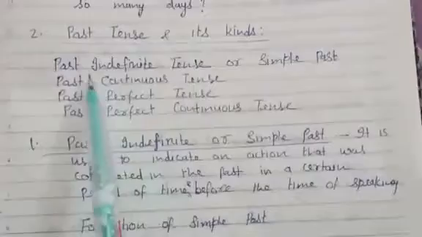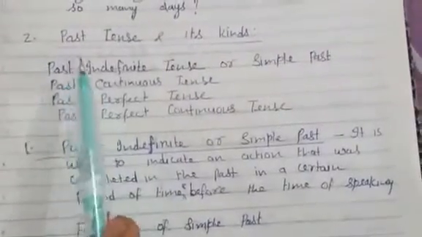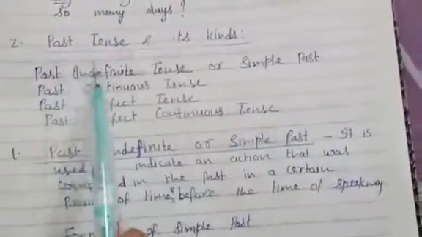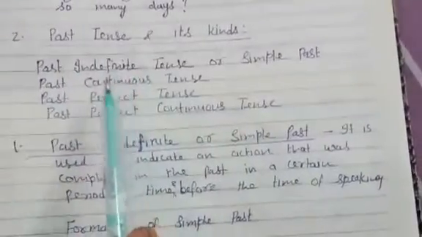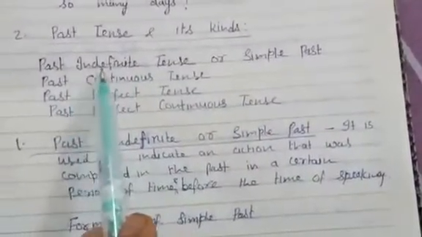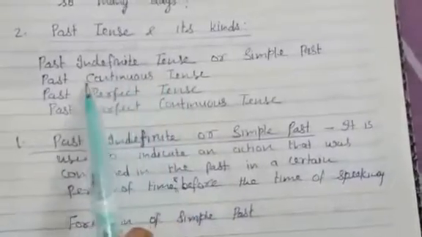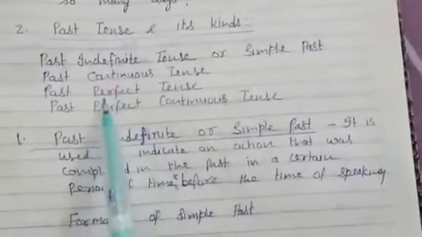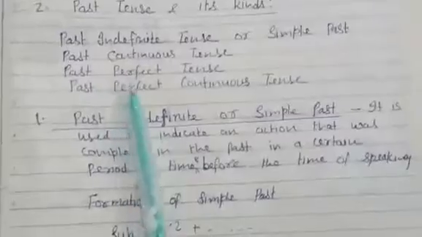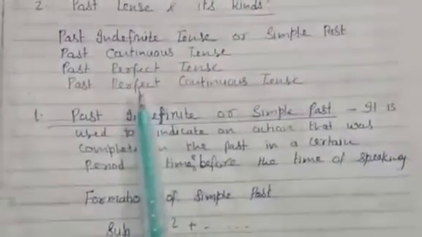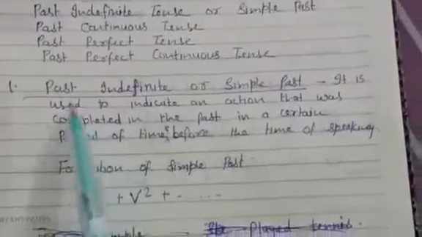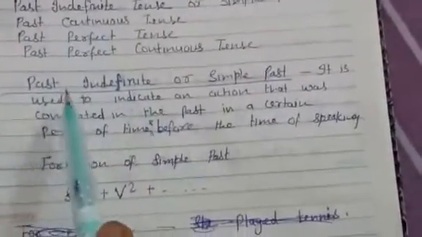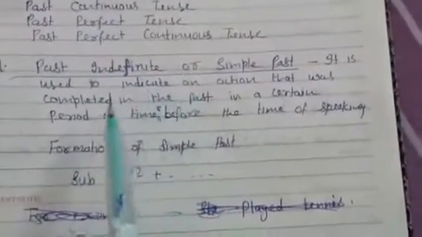Students, as I told you that each tense has four kinds. In the same manner, past tense has also four kinds. First kind is past indefinite or simple past. Second, past continuous tense. Third, past perfect tense. Fourth, past perfect continuous tense. So students, let us move forward with the first kind of past tense, that is past indefinite or simple past.